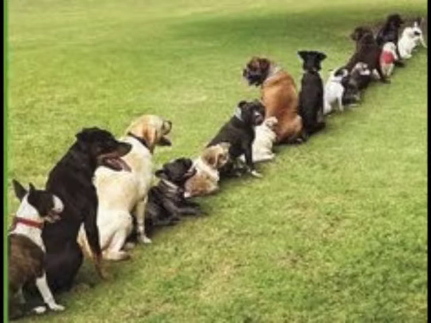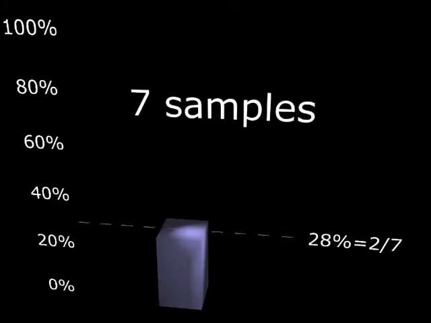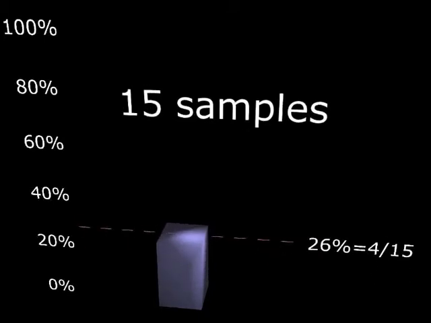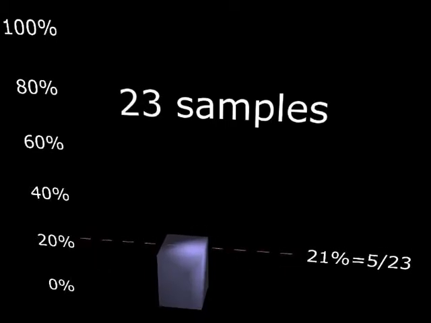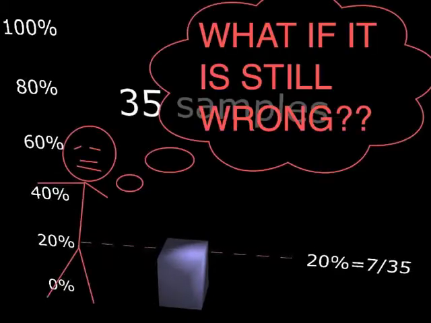Like, I should know. So I got a lot of dogs. So many dogs. I don't even know how many dogs I got. And the proportion of Labradors kept changing. It didn't settle down. I was like, I don't know how many dogs are Labradors. I just don't even know. And eventually I had like 35 samples. And I was like, what if it's still wrong?